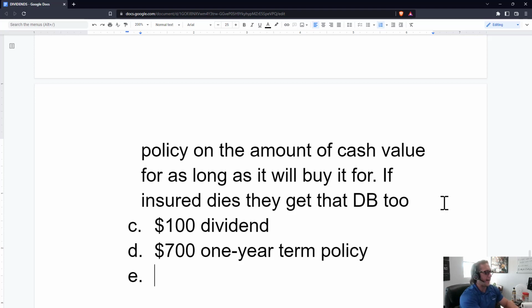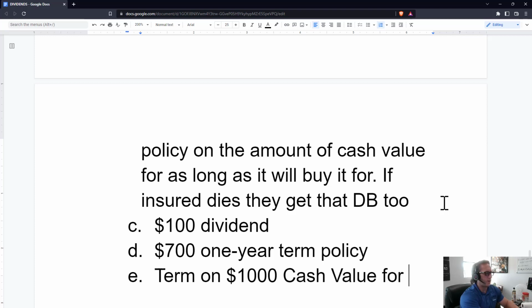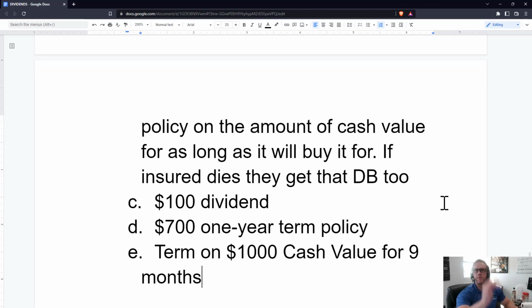Or it will buy term on, say there's $1,000 in cash value, term on $1,000 cash value for 9 months or whatever it would buy it for. Okay, so those are the two ways that the 1-year term option can work. It can either say, okay, I got a $100 dividend here.